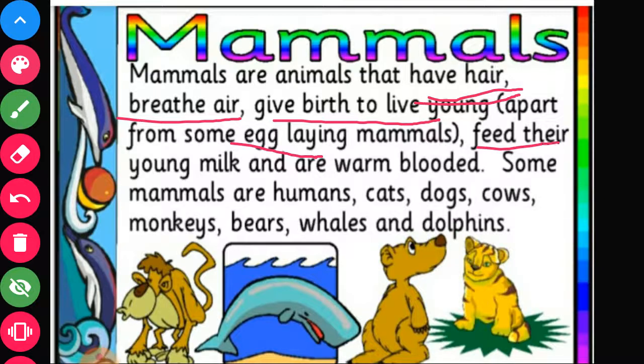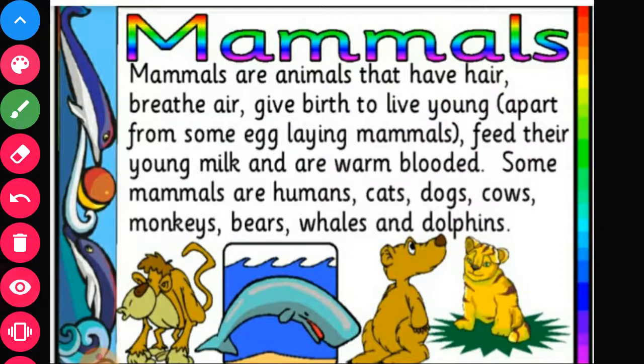They feed their babies milk and they are warm blooded. Examples are human, cat, dogs, cows, monkeys, bears, whales and dolphins.